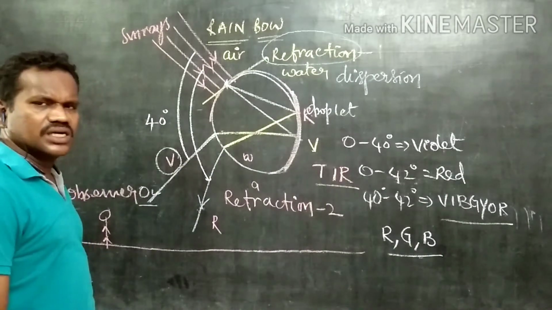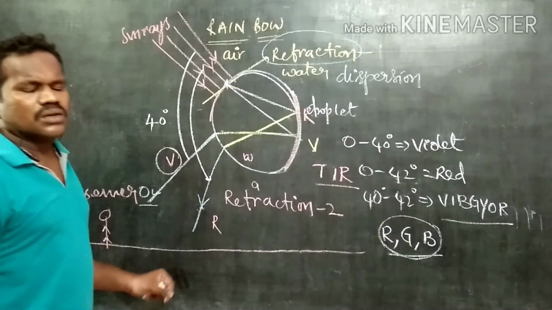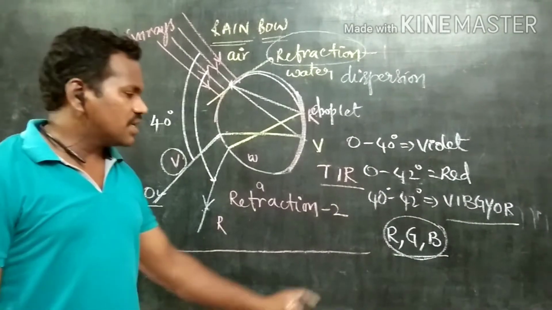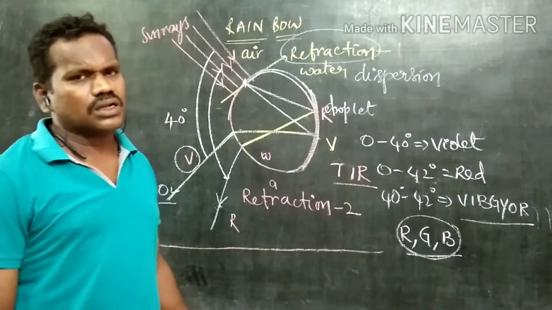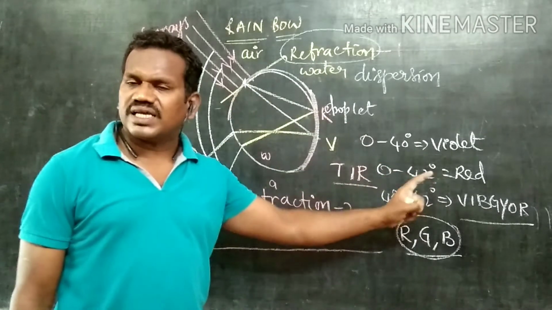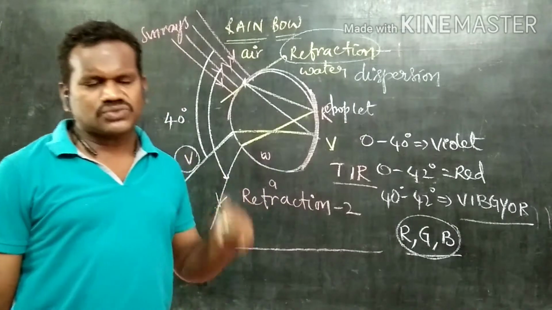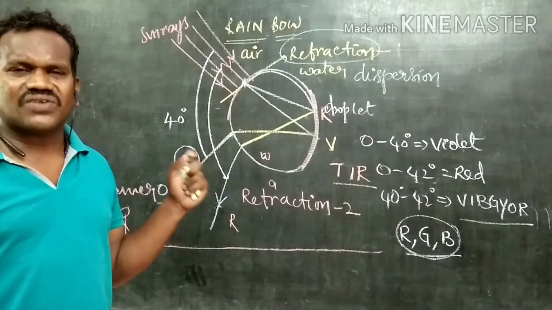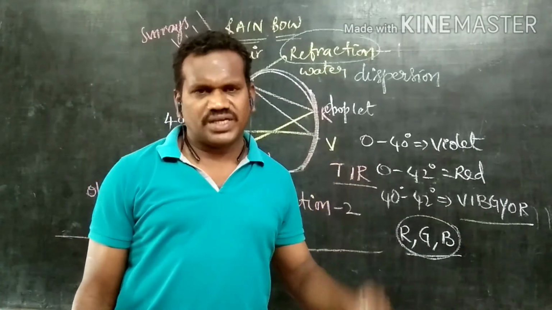RGB. Why? Because these three colors are primary colors having the highest wavelength. Because of the highest wavelength only they are received by our eye. All the 7 colors exist, but our eye is unable to sense them because of the long distance, and the remaining colors are faded out or scattered by the atmosphere.